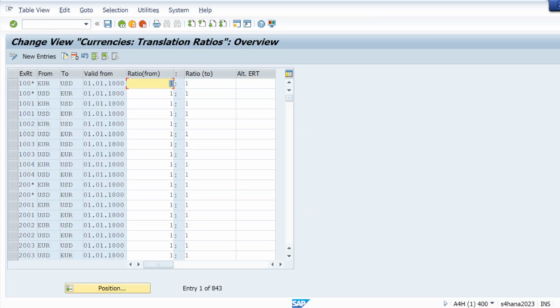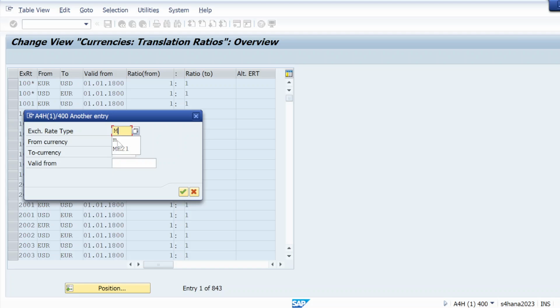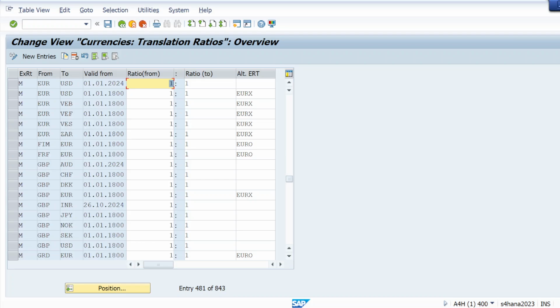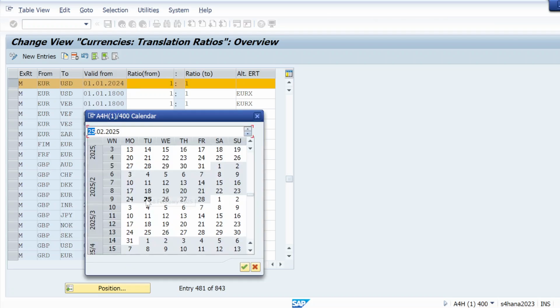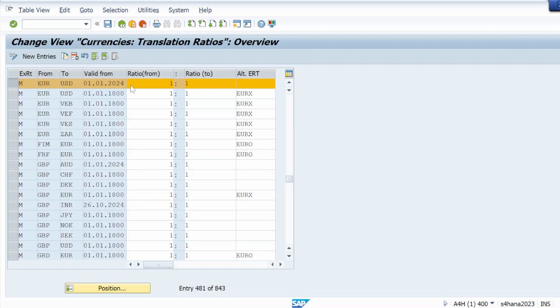Okay. And here let me check from currency, exchange rate is M. From currency, euro to USD is there or not? If not, we will create. So euro to USD, right? So euro to USD is there already, and 1:1 ratio is there from euro to USD, and it's also activated from 1st of January 2024. So let me give today's date, 25th of February. Okay, it's not changing.